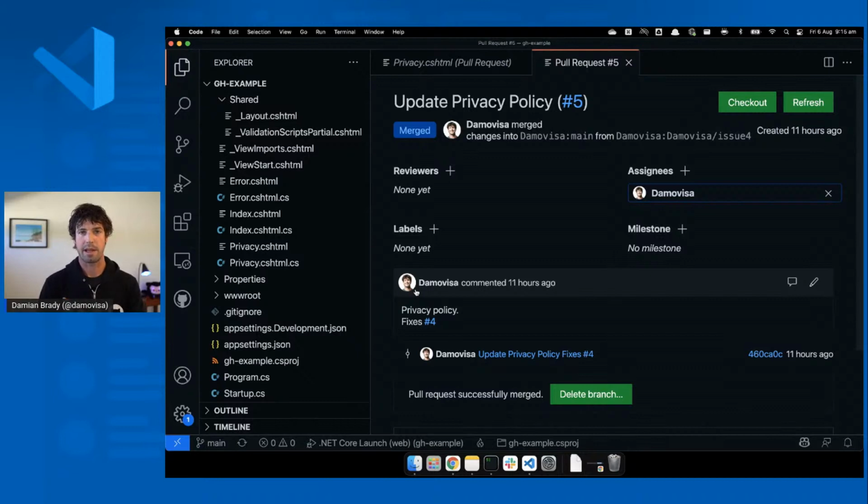I want to show you one more thing if you're not working in a repo. So it's quite common, especially across larger organizations, to have a lot of different projects across a lot of different repos. And I might not be working on that particular repository. So I don't really know the context beyond, this is what the project is about. Now, if somebody asks me to review a pull request, which has happened to me before, the first thing I generally have to do is clone that repository and pull it down in its entirety.